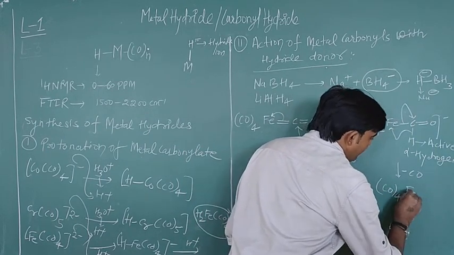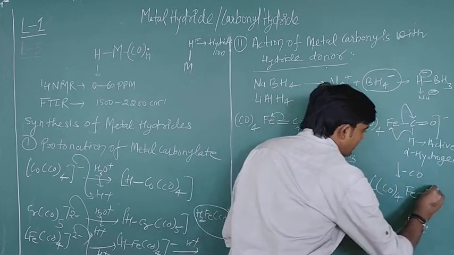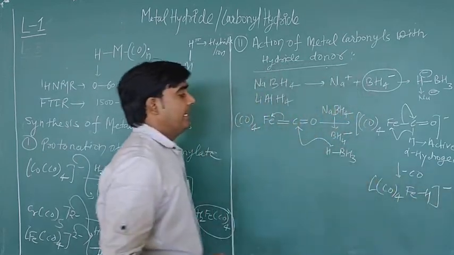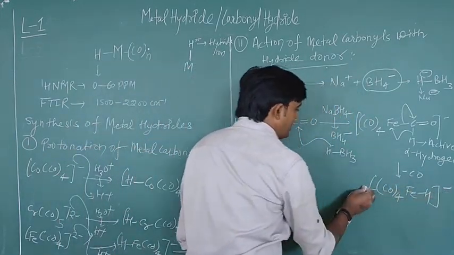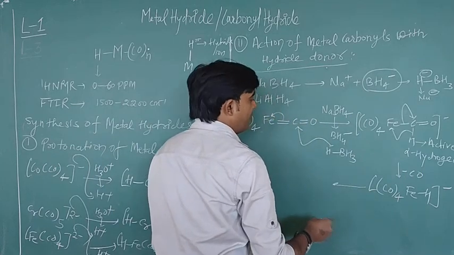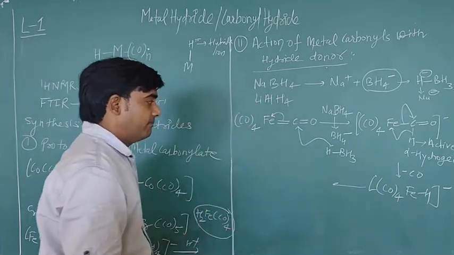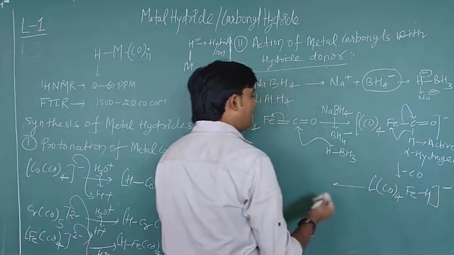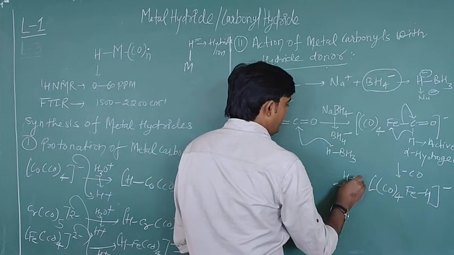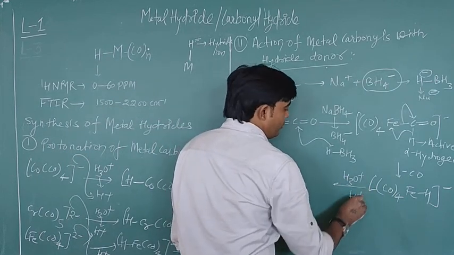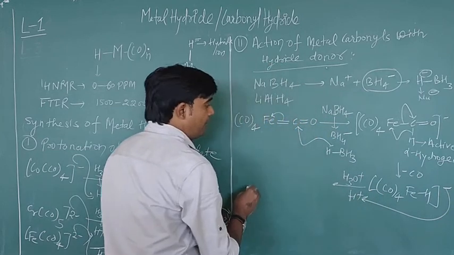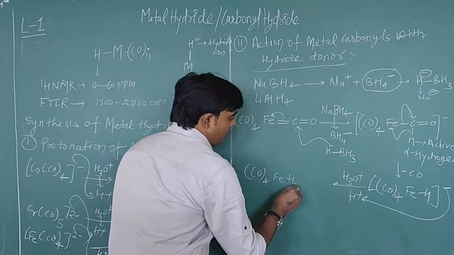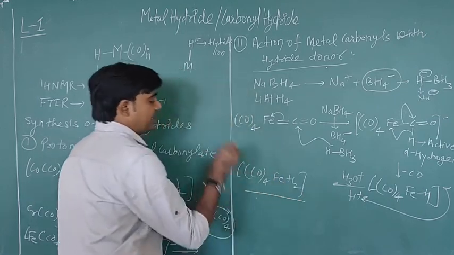This is CO4 Fe and H. This is a metal hydride complex, and one negative charge is here, okay. Now, if your reaction is going in presence of an acidic environment, it can attract one proton from the solvent like H3O positive, and it will form a CO4FeH2 type complex, okay. This is your final product.